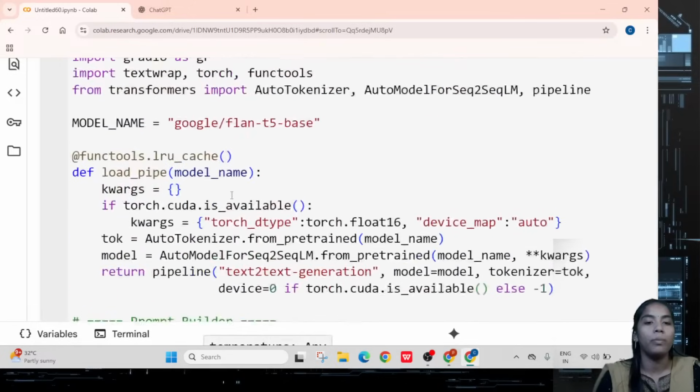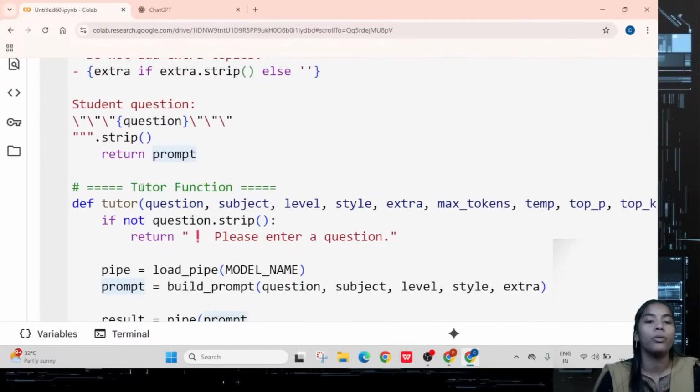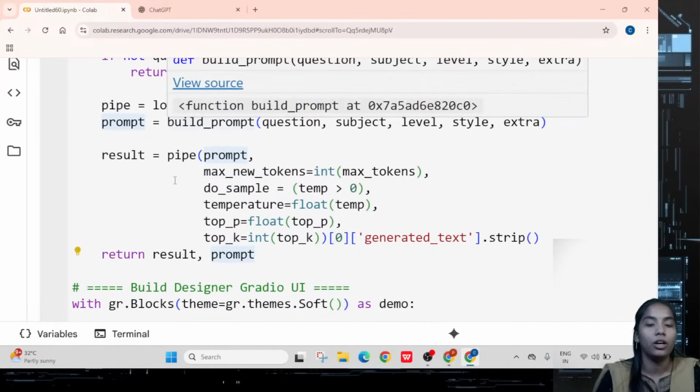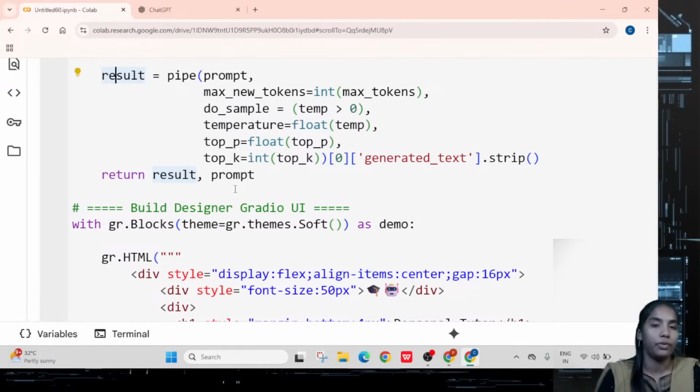After completion of importing, loading of your files and building of your model with the prompt and doing the comparison and everything, you want to get the results of the tutor, and the result will be stored in the result variable. But I want to go with some particular user interface. For that purpose we have taken Gradio, right? So we have to apply Gradio here.